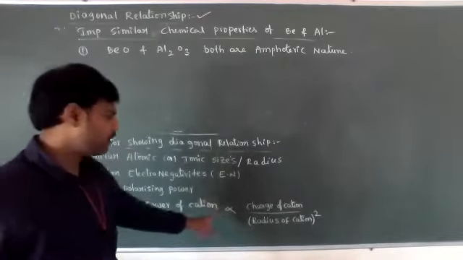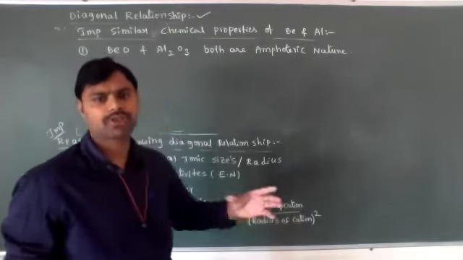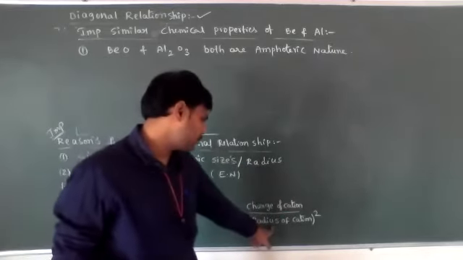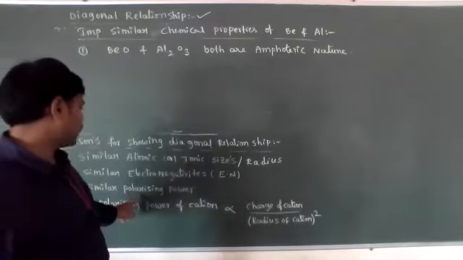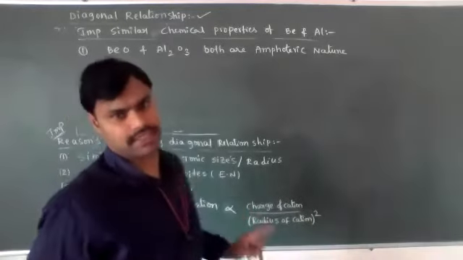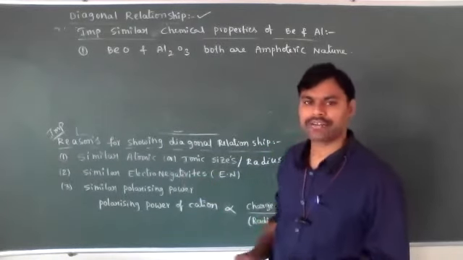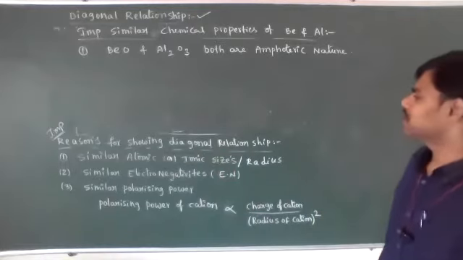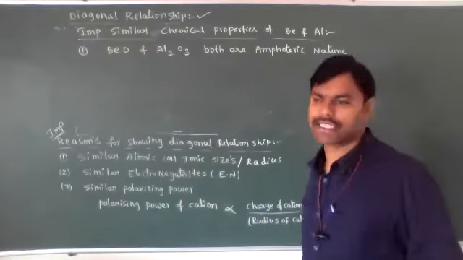That's why the polarizing power is directly proportional to the charge of the cation and inversely proportional to the square of the radius of the cation. So there are similar polarizing powers also present. The diagonal pairs have similar polarizing powers, similar electronegativities and similar sizes. Those are the main important reasons for exhibiting the diagonal relationships.